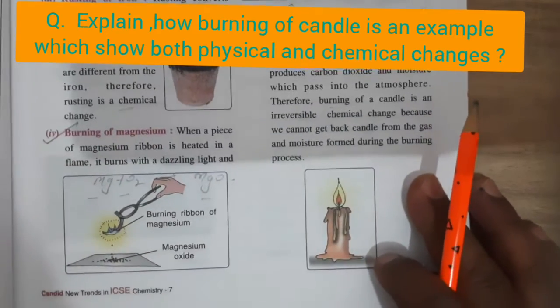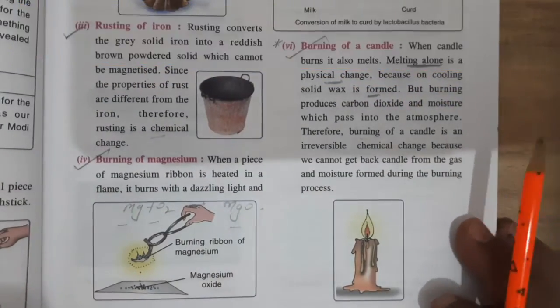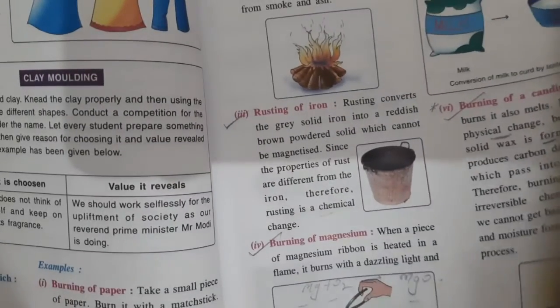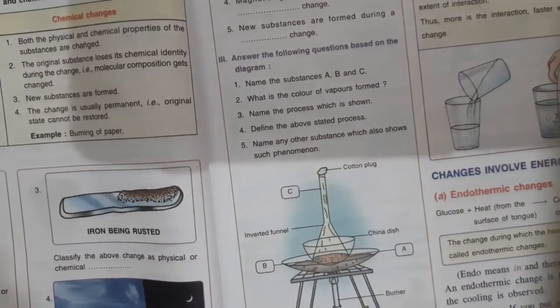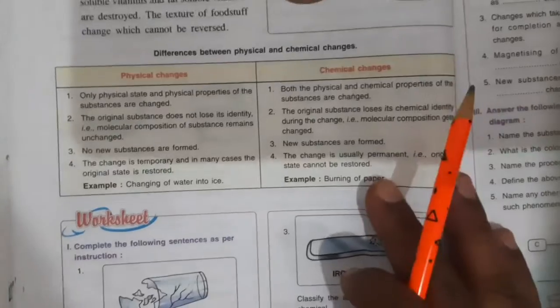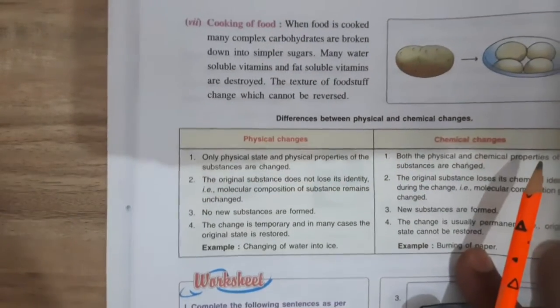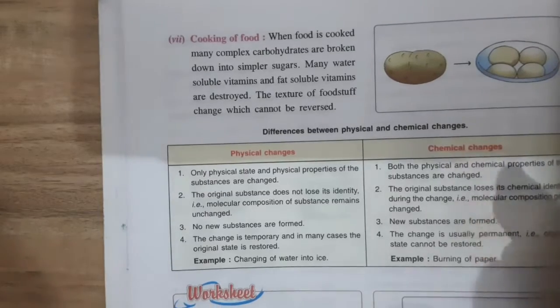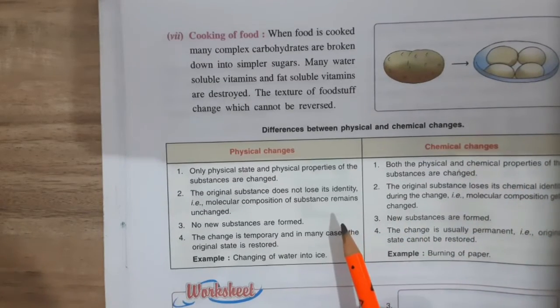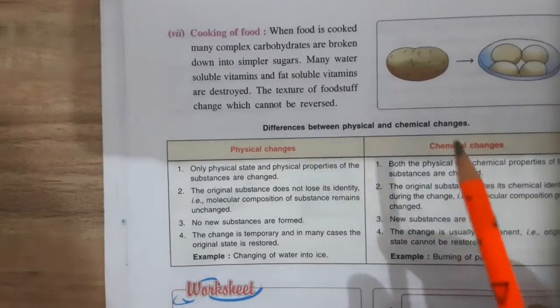So this is the example that we can take. Give one example which shows both kinds of changes, but you have to explain how the burning of a candle shows them. So melting of a candle is a physical change, but burning, conversion into carbon dioxide, we say is a chemical change.